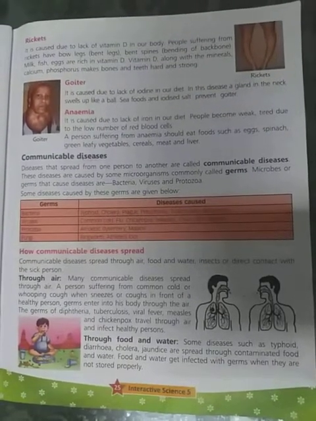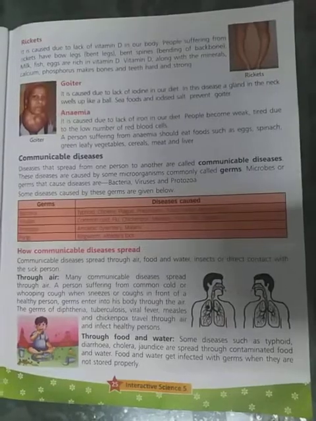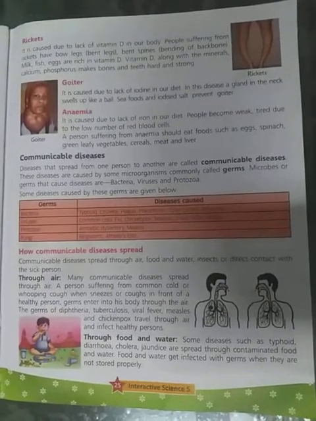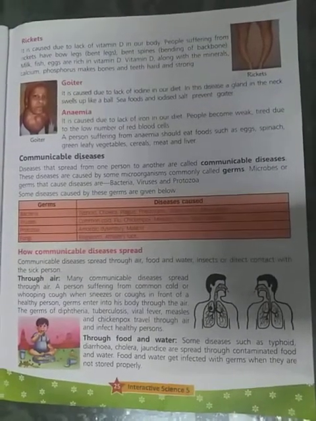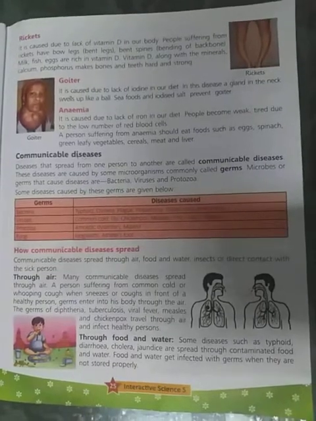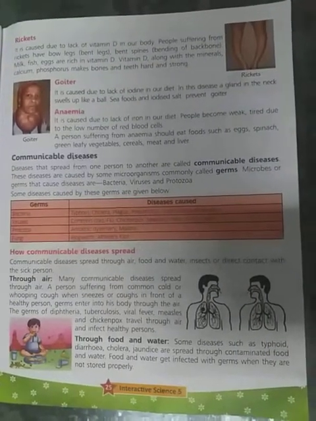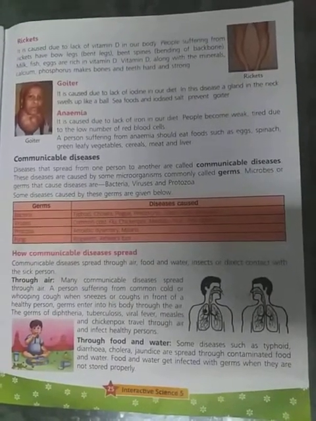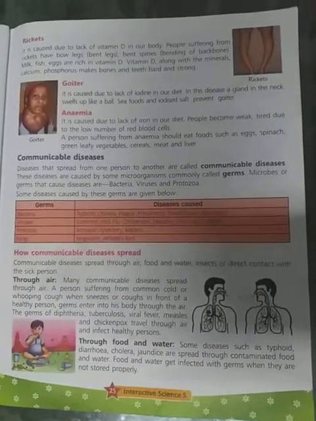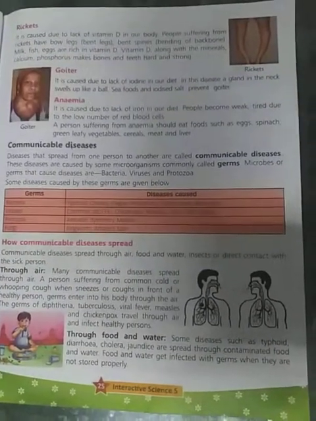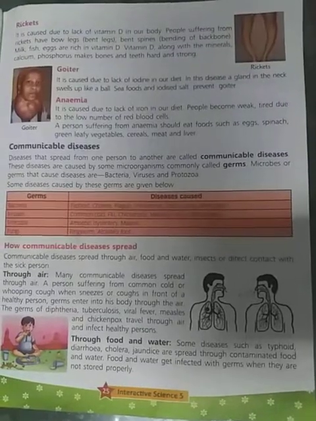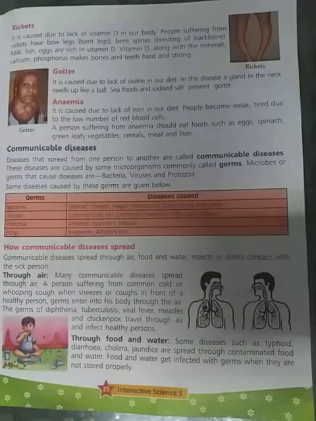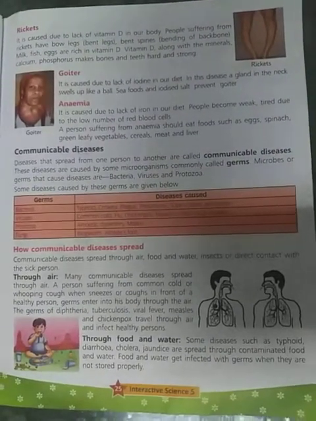The next germ is fungi. So what is the meaning of fungi? Fungi mostly cause infections of the skin, and they cause diseases like ringworm and athlete's foot. Athlete's foot means a fungal infection affecting mainly the skin between the toes. So it is a form of ringworm. So these germs cause many diseases.